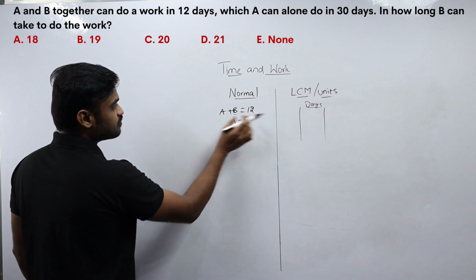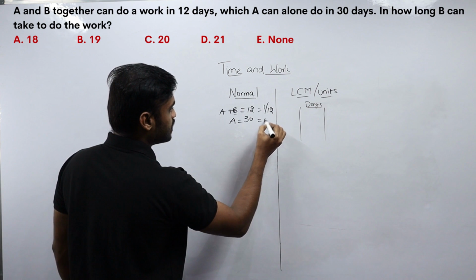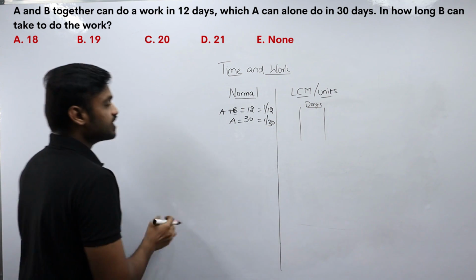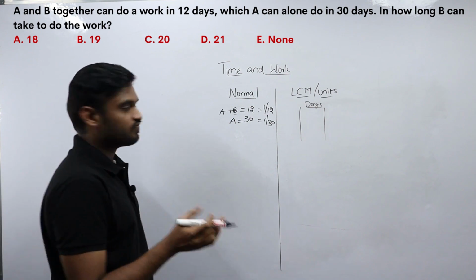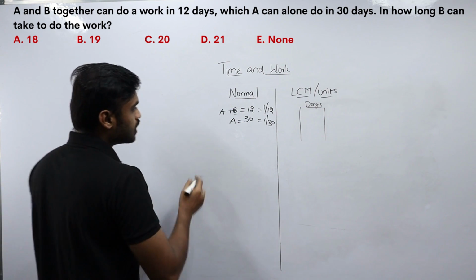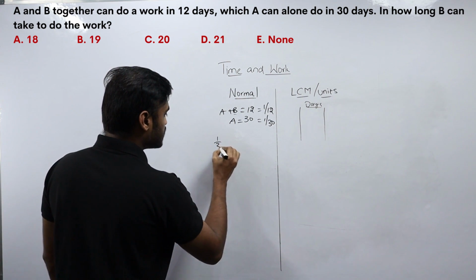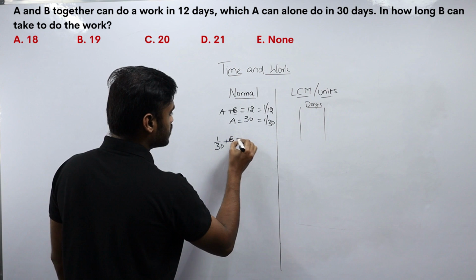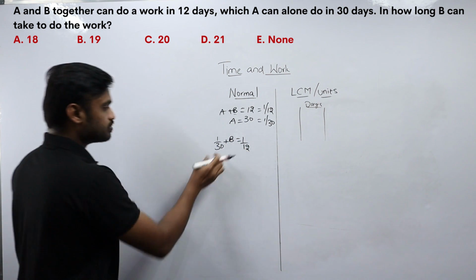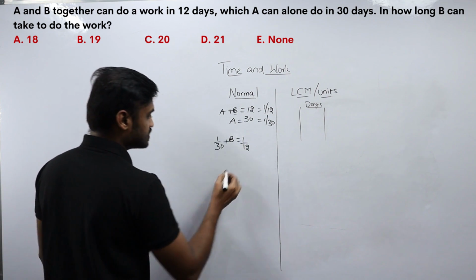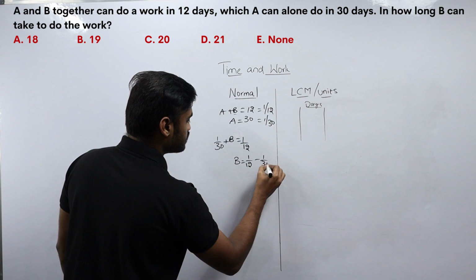So A plus B's 1 day's work will become 1 by 12. A's 1 day's work will be 1 by 30. Now if I substitute this A's value in the A plus B, I will come to know the time taken for B to complete the work. I will get 1 by 30 plus B equal to 1 by 12. So I am sending this 1 by 30 to the right hand side. So I will get 1 by 12 minus 1 by 30.